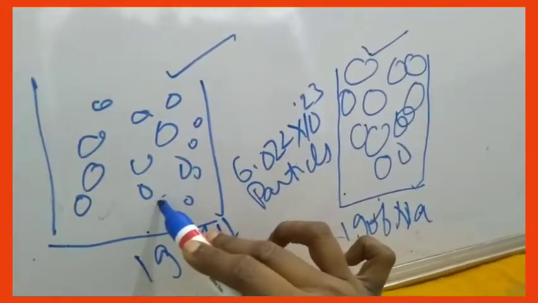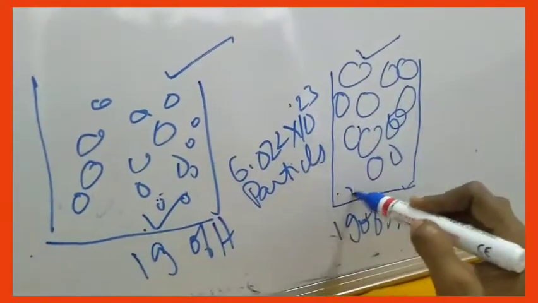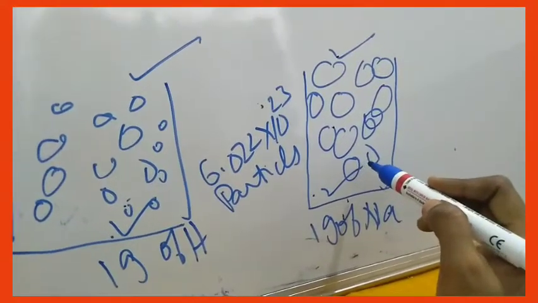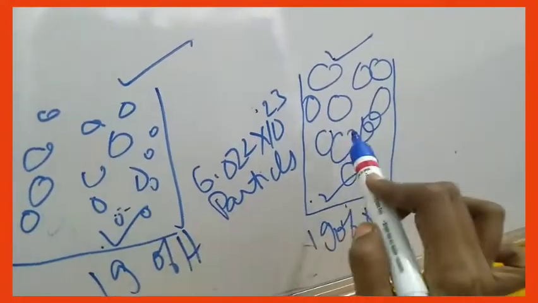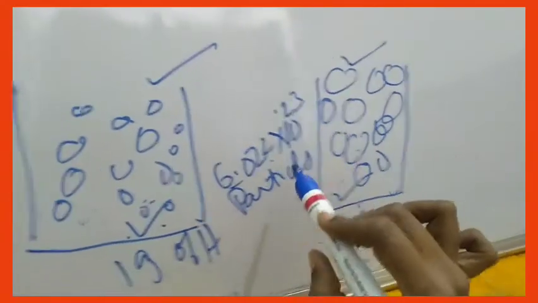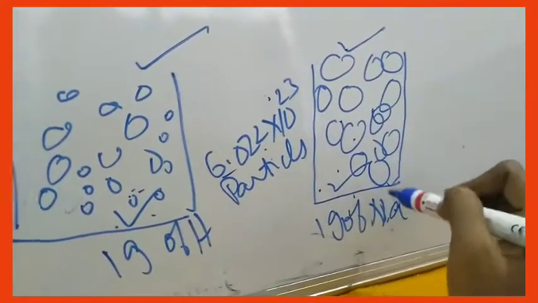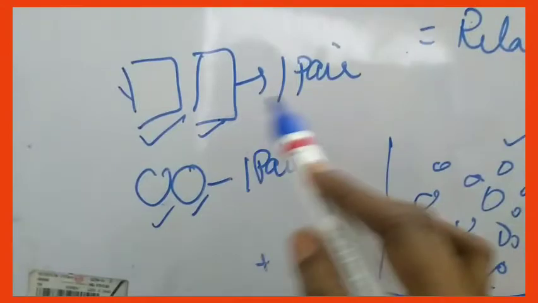Both of them will contain 6.022 into 10 power 23 particles. So there will not be any change in the number of particles. Only thing, the size will be varying. Here there will be small size, but here there will be large, because sodium is a larger atom, like how we compared one pair of books and one pair of balls. So Avogadro number is constant.